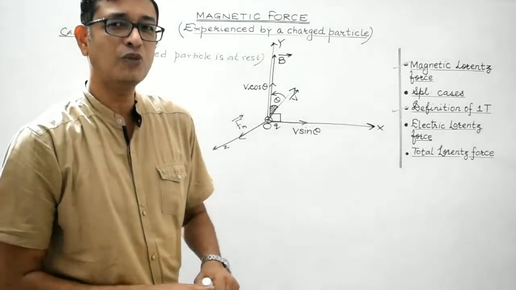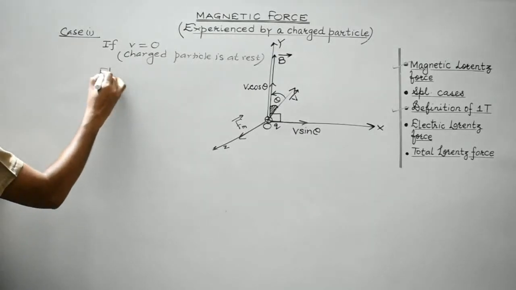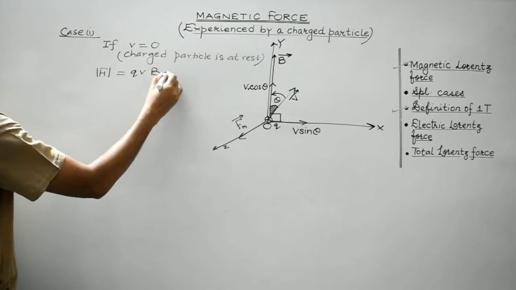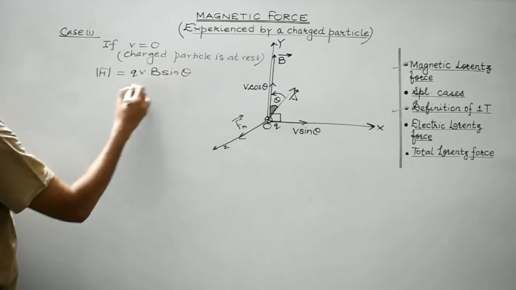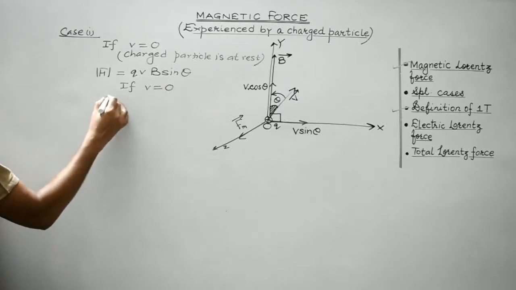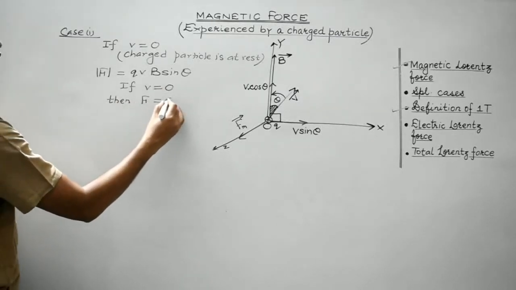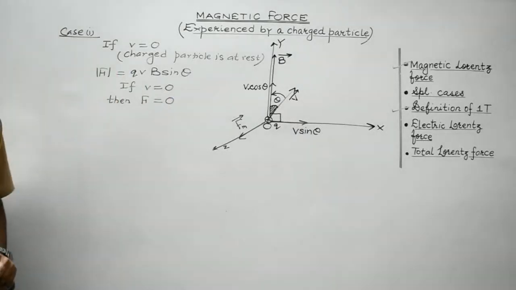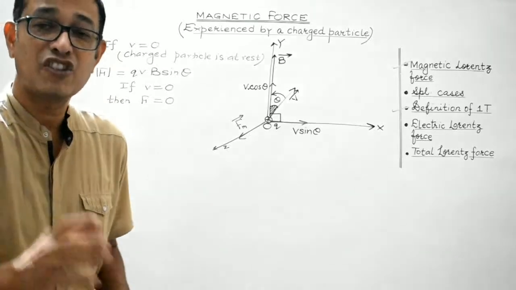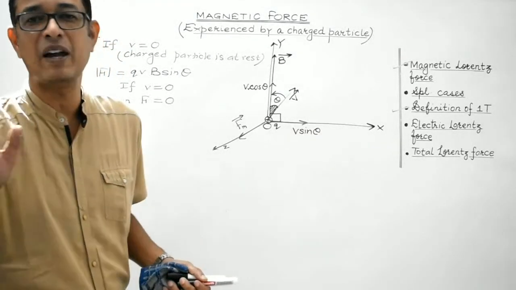So the charged particle is not moving, it is at rest. Now what is the formula? F is equal to QvB sin theta. Now if v equals 0, then the magnetic force would also be 0. So what it means is that a charged particle at rest will not experience any magnetic force.